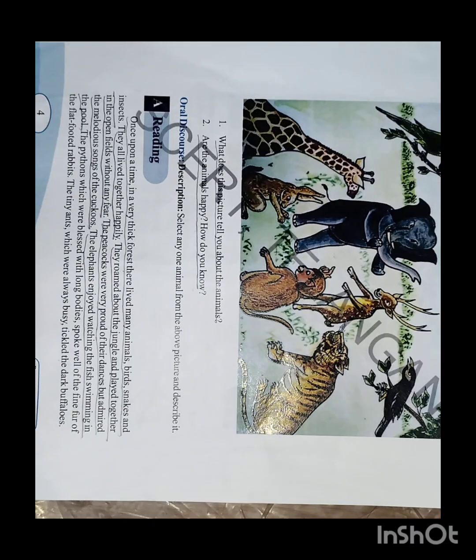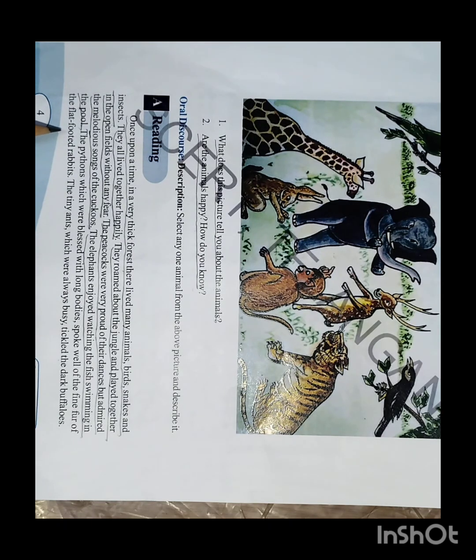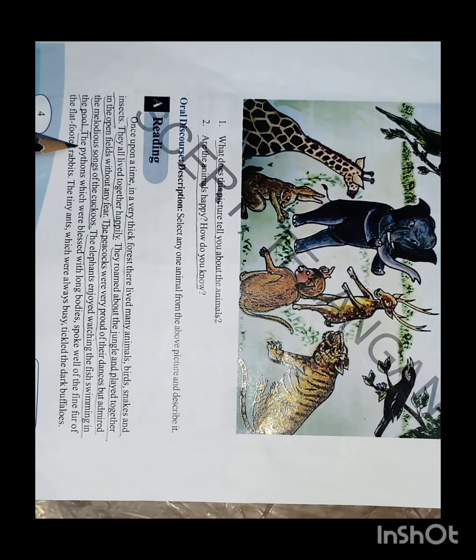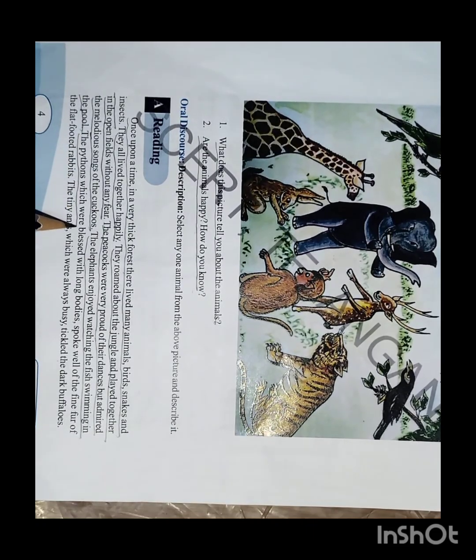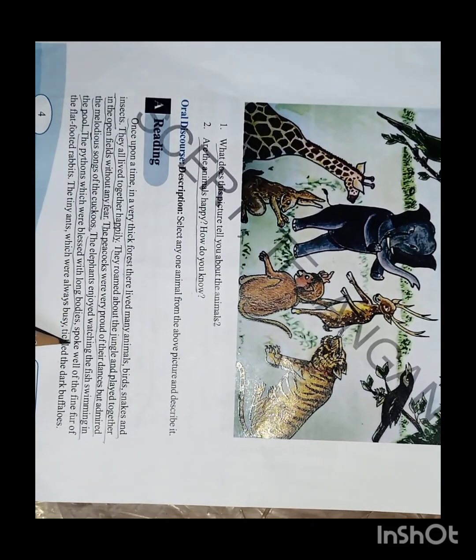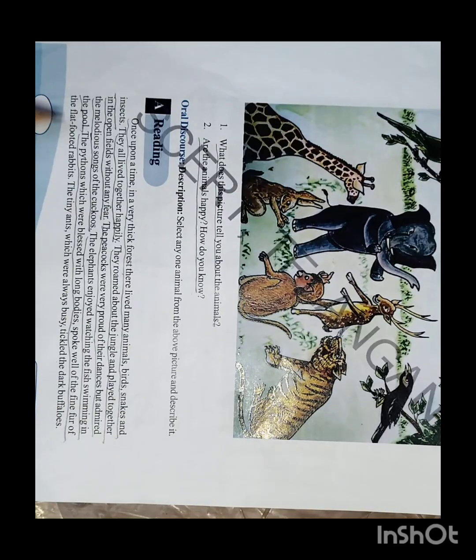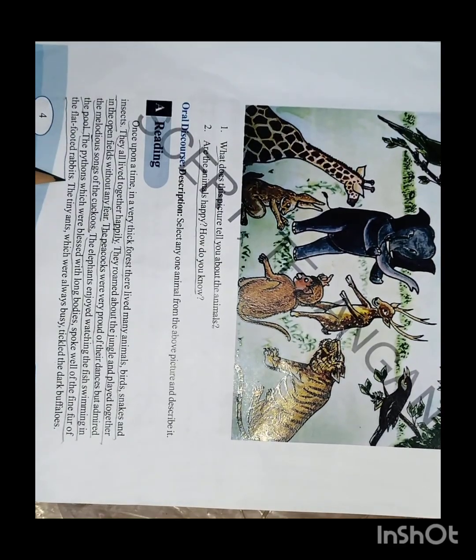The elephants are enjoying watching the fishes, how the fishes are swimming, how the fishes are jumping into the water, how they are very happy seeing their activities. Not only the elephants but all the animals are enjoying. The pythons, which were blessed with long bodies, spoke well of the fine fur of the flat-footed rabbits.